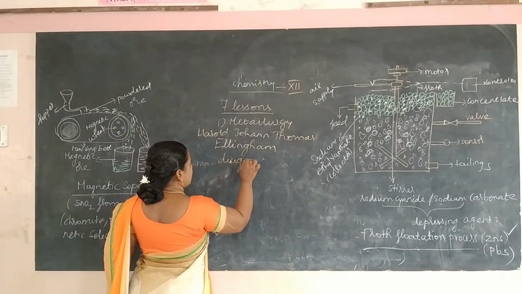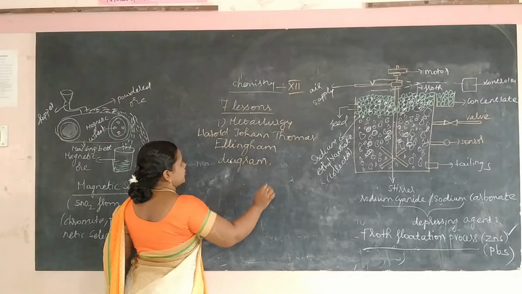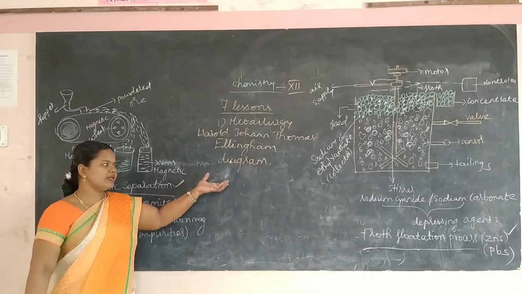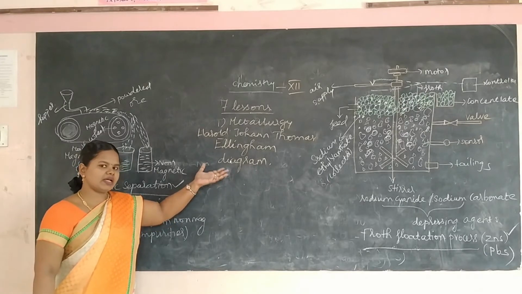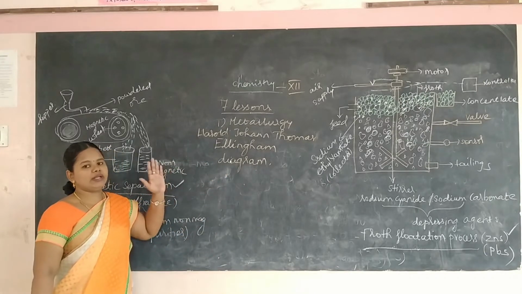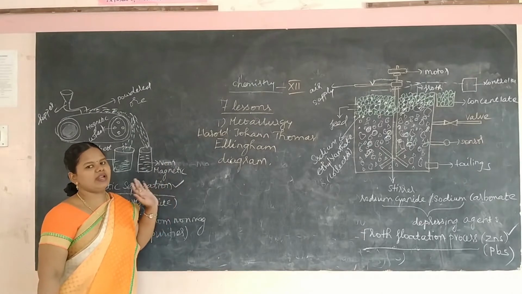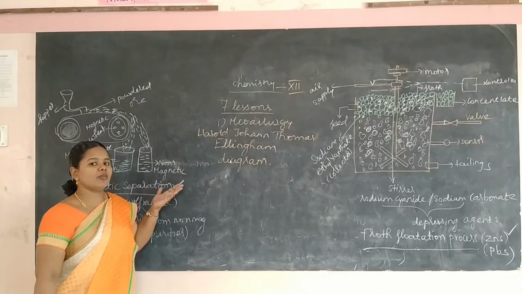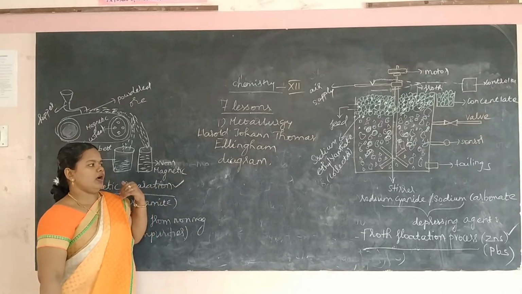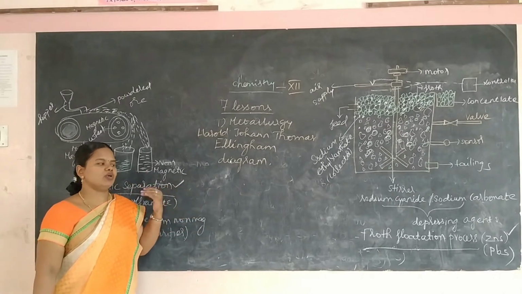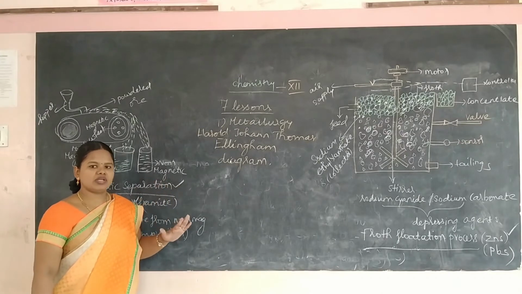The Ellingham diagram relates to the thermodynamic principles involved in metallurgy and the conversion of the ore, that is the metal oxide, into metal using reduction. He also gave the thermodynamic stability of some of the oxides, and some methods that were used to reduce the metal oxide to metal.